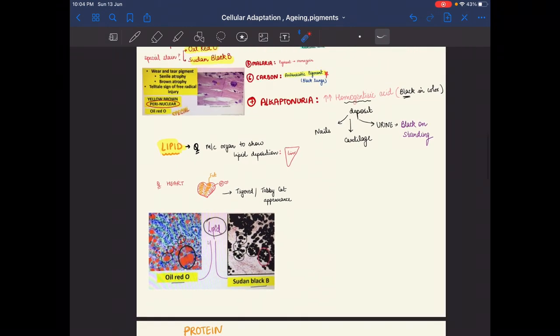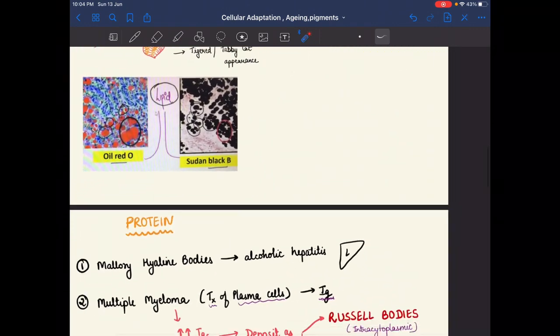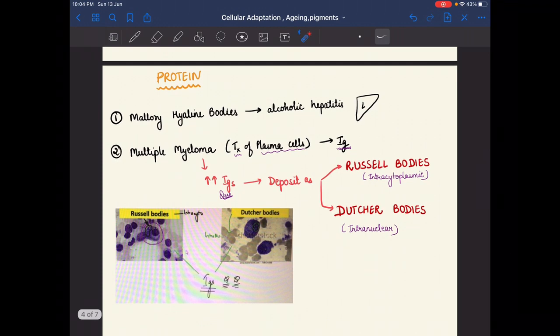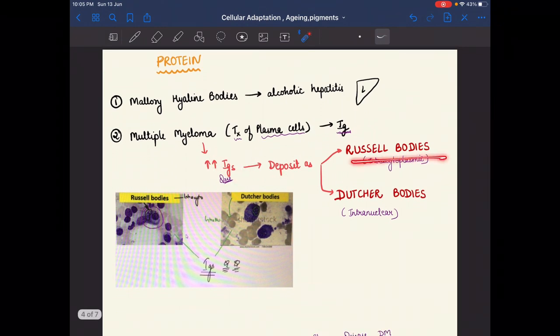Now this is all about the pigments. Next is proteins. In proteins we have Mallory hyaline bodies, and in multiple myeloma there is deposition of immunoglobulins. Basically in multiple myeloma the deposits are of immunoglobulin, as in Russell bodies or Dutcher bodies. In Russell bodies the deposition is intracytoplasmic, and in Dutcher bodies the deposition is intranuclear.